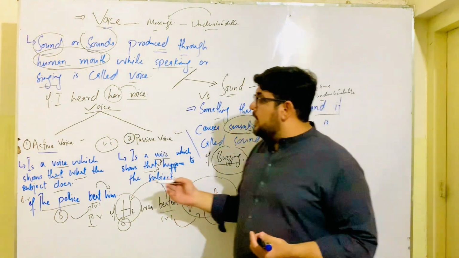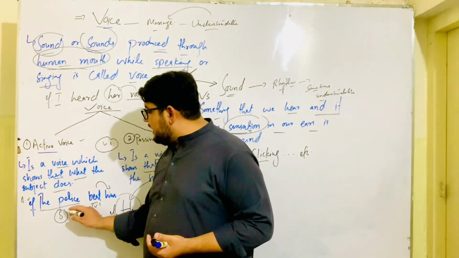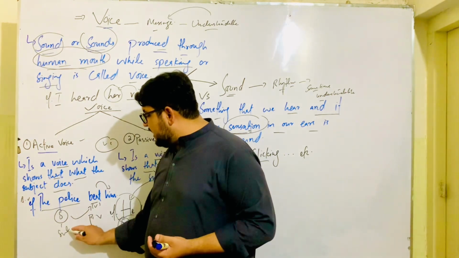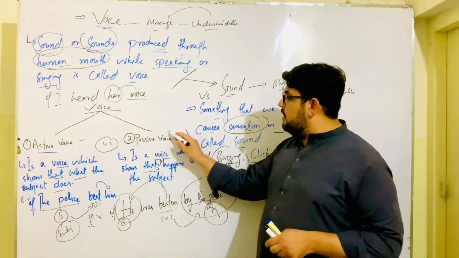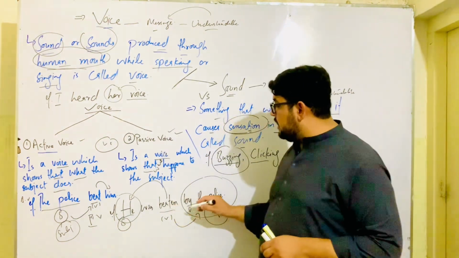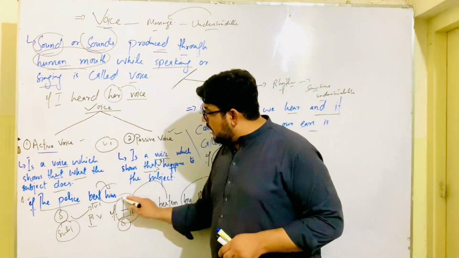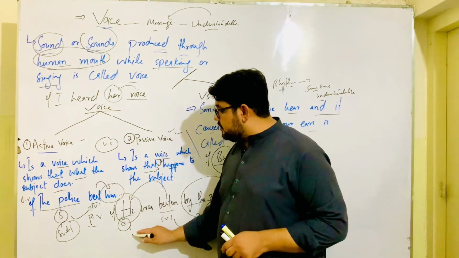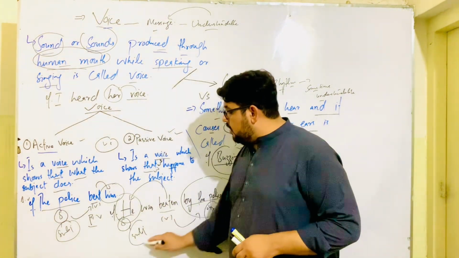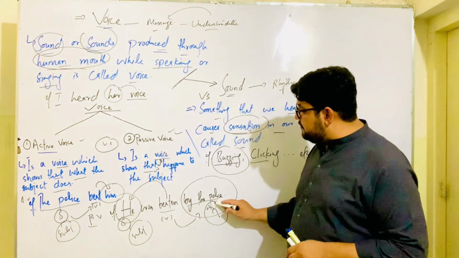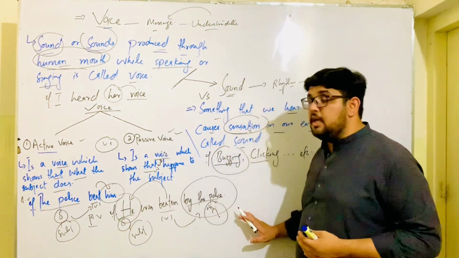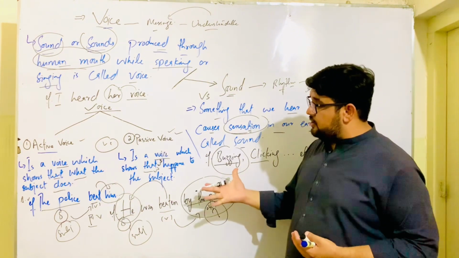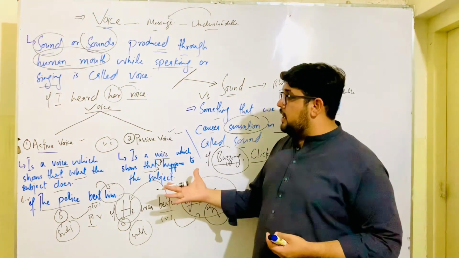In active voice, our focus is always on the subject, on what the subject does. In passive voice, our focus is on the object. The object of active voice becomes the subject of passive voice. So all of our focus is on what happens to the subject by the object. That's all about the discussion on active voice and passive voice.